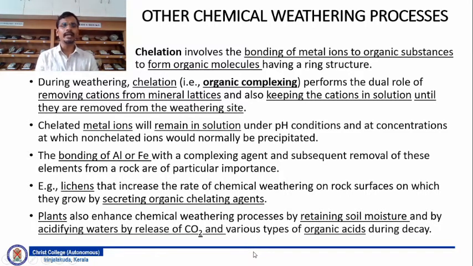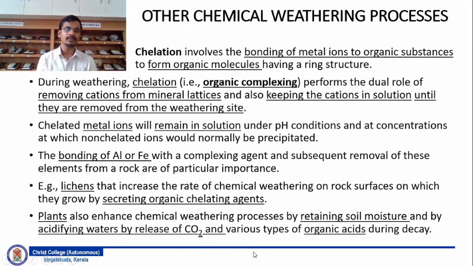The bonding of aluminum or iron with a complexing agent and subsequent removal of these elements from the rock are of particular importance in the chemical weathering regime. For example, lichens increase the rate of chemical weathering on rock surfaces on which they grow by secreting organic chelating agents. Plants also enhance chemical weathering by retaining soil moisture and by acidifying waters through the release of carbon dioxide and various types of organic acid during decay.